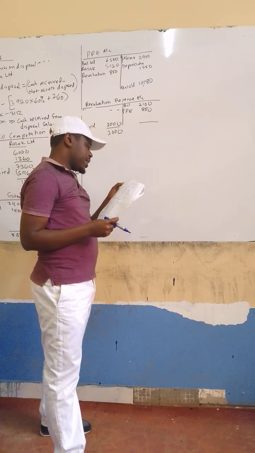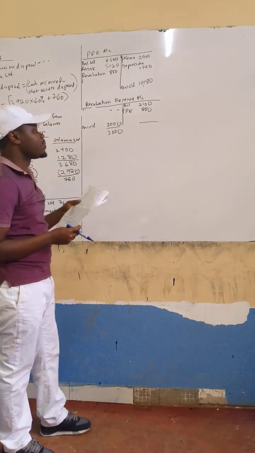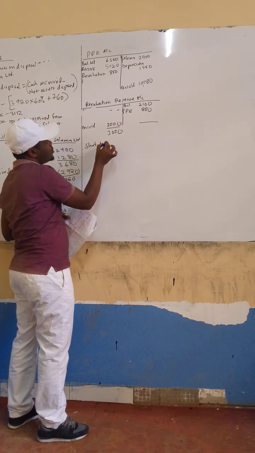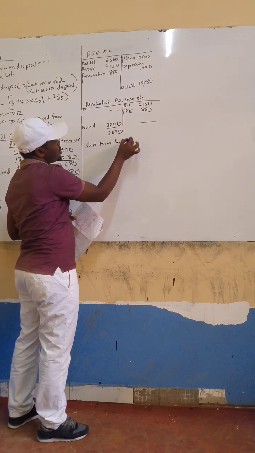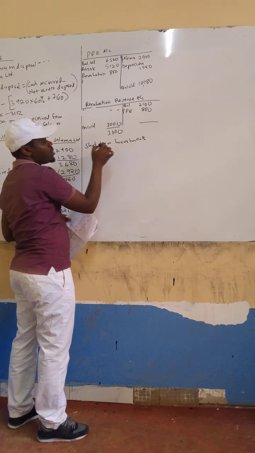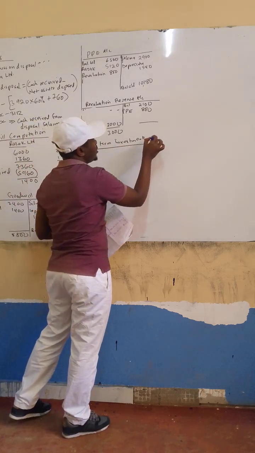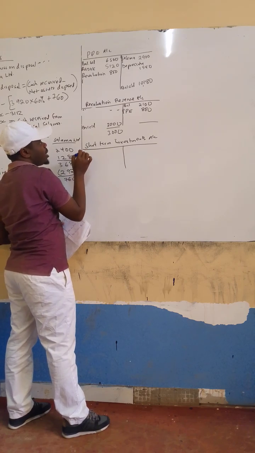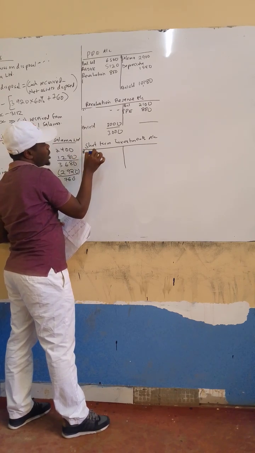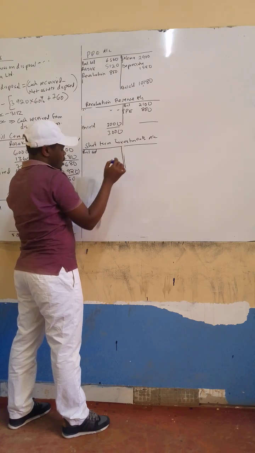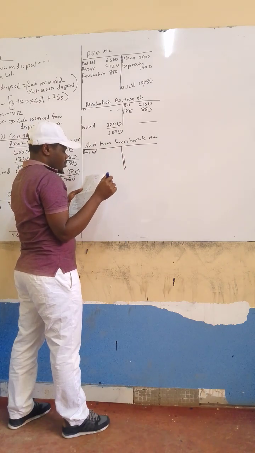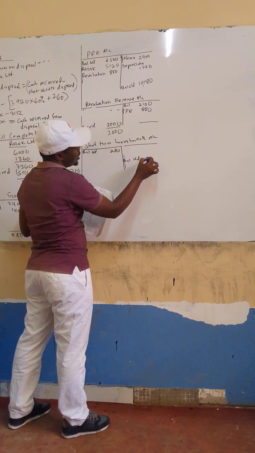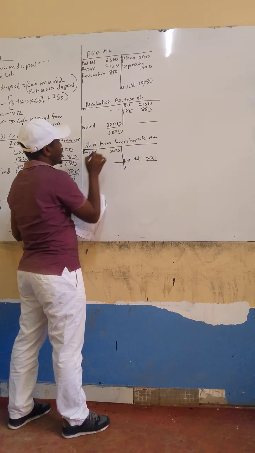Then you come and look at the current assets. There are some short-term investments. Some of these short-term investments also underwent revaluation. Of course, it's an asset, it has a debit balance brought down. Balance brought down for short-term investment was 200. And then balance carried down was 300. So the difference here is revaluation again.